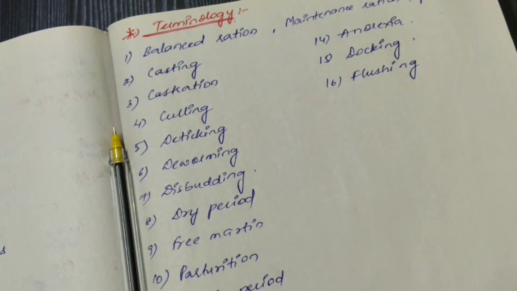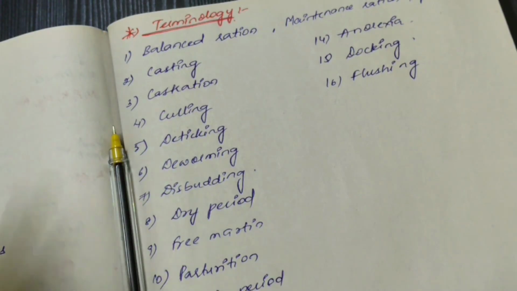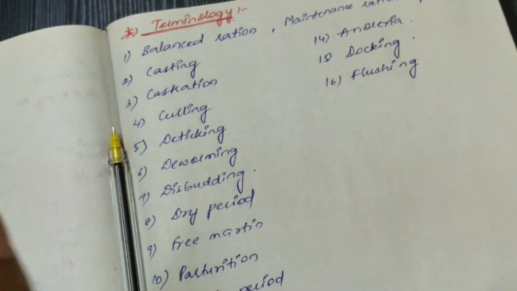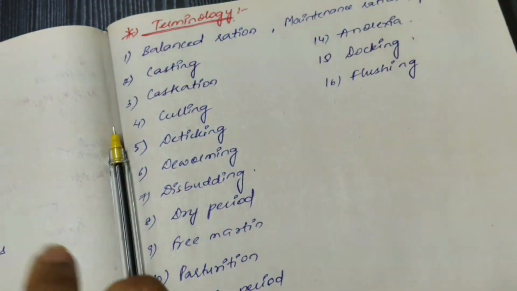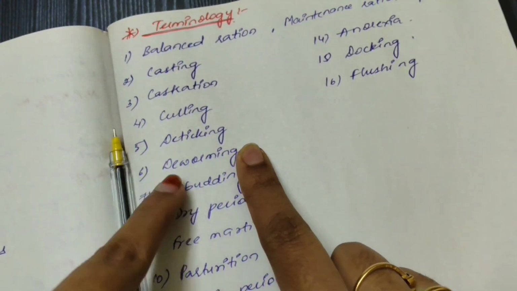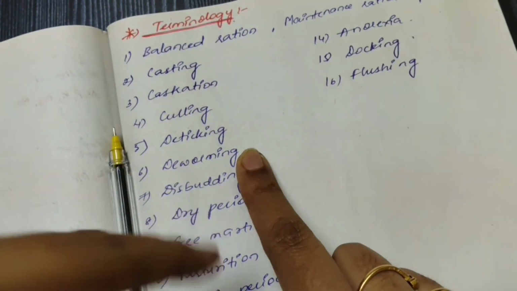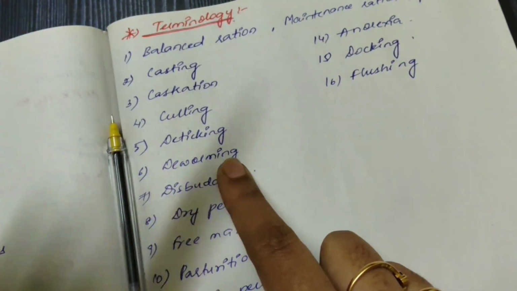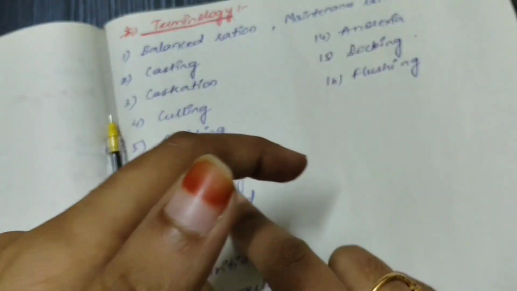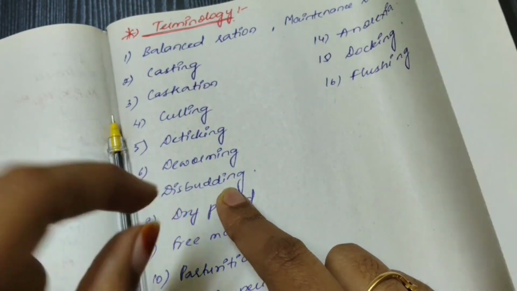If any animal is in ill health, has diseases, or is unproductive, separating it from its group and keeping it separately is culling, very important. Culling definition: removing or separating the unproductive or diseased animal from its group. De-ticking, I have already said in the previous part: de means removing, ticking means external parasite. Deworming is removing internal parasites. Disbudding is removing horns in cattle, in young calves; check the specific age.